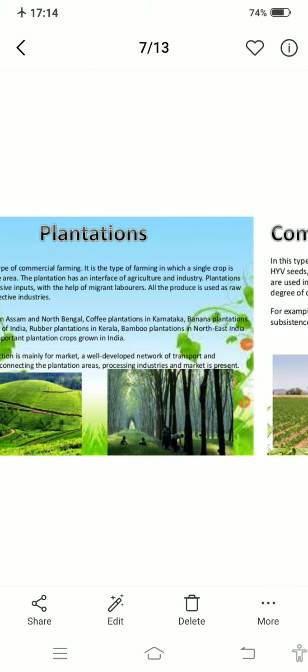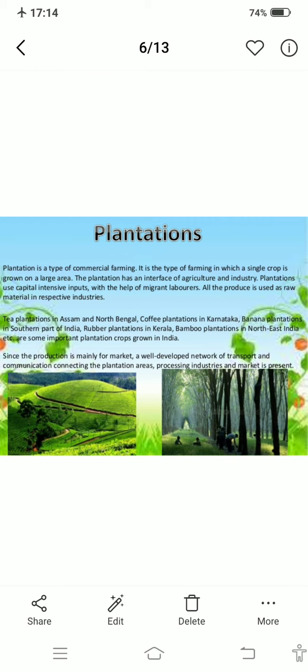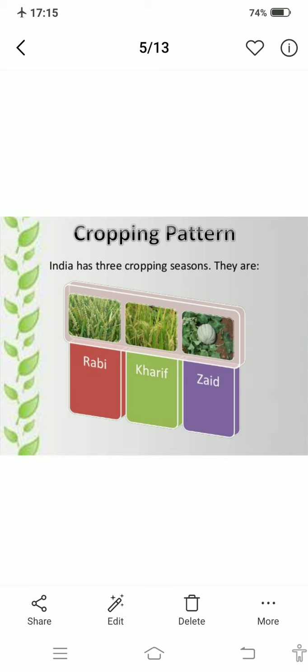Like you can see the example, like tea in Assam, coffee, rubber, sugarcane, banana, bamboos. So all these are examples of plantation farming, and they can be done in limited area. जिसमें पूरे एरिया में ही एक जैसी क्रॉप ही ग्रोन की जाती है. So this is plantation farming.